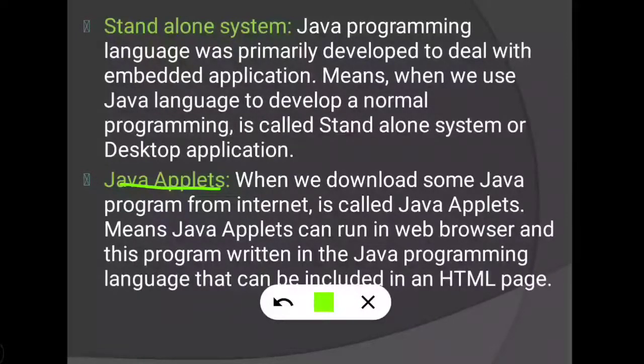Means this Java applet programming we can develop using HTML code. HTML means hypertext markup language. Using that language only, this Java applet or internet applet we can design. And normally this program we can download from the internet. This is called Java applet or internet applet.